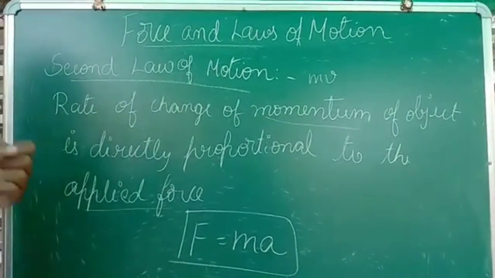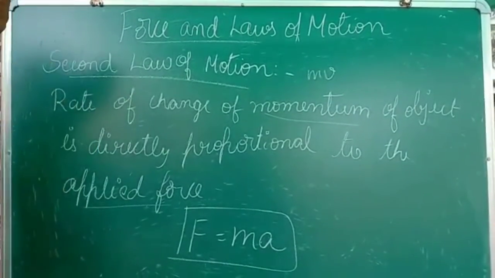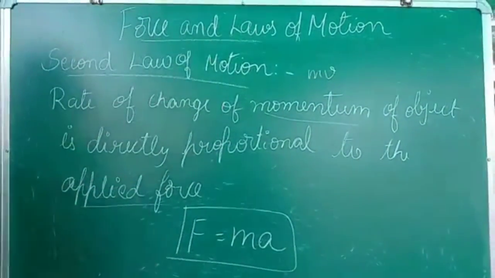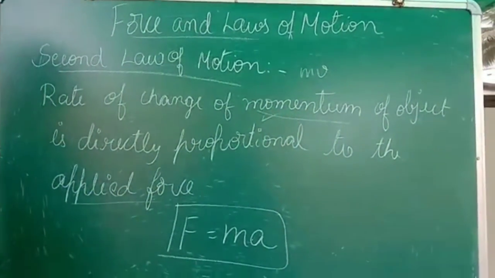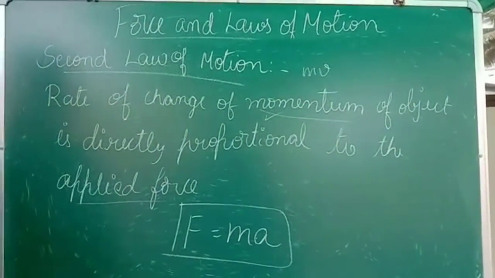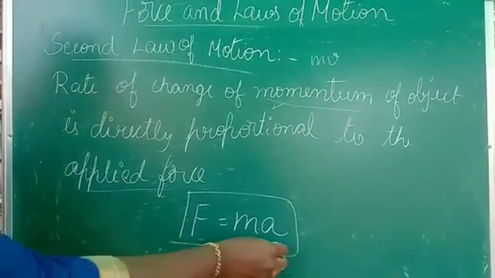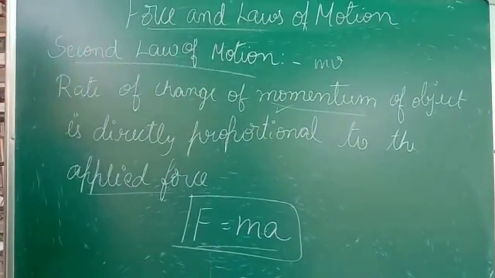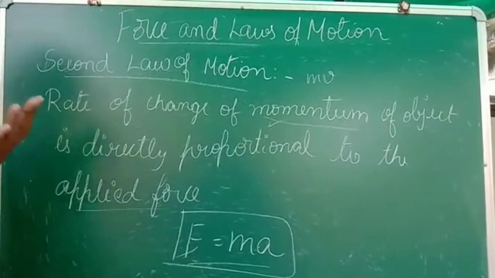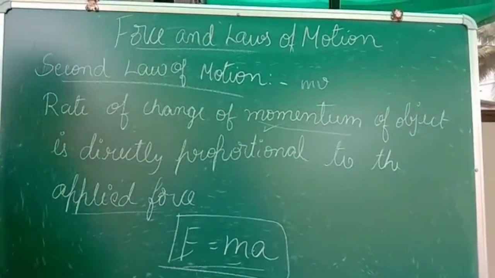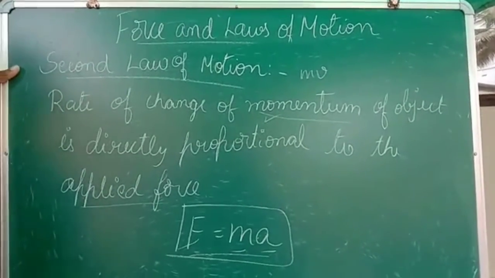So what do you think, which stone reaches first? Actually, the object which has greater weight will reach very soon. Why is that? That is because of the momentum of that object. So the rate of change of momentum of an object is directly proportional to the applied force. And here you have the formula for the second law of motion, that is F is equal to ma, wherein F stands for the applied force, m stands for mass, and a stands for acceleration. So this is the second law of motion.